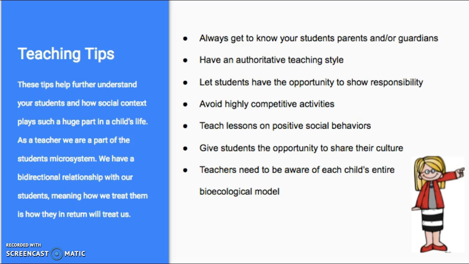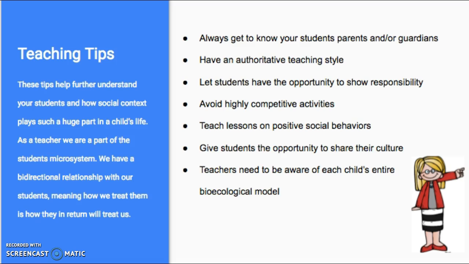Another teaching tip would be to give students the opportunity to share their culture and embrace who they are as an individual. A teacher can incorporate this into their classroom by giving the students a project to see where they were born, what holidays they celebrate, what kind of food they eat, and so on, and present it to the class to learn more about one another and the microsystem.